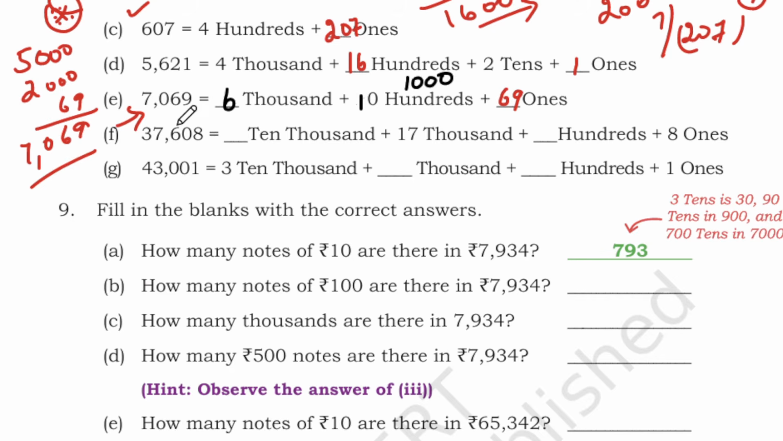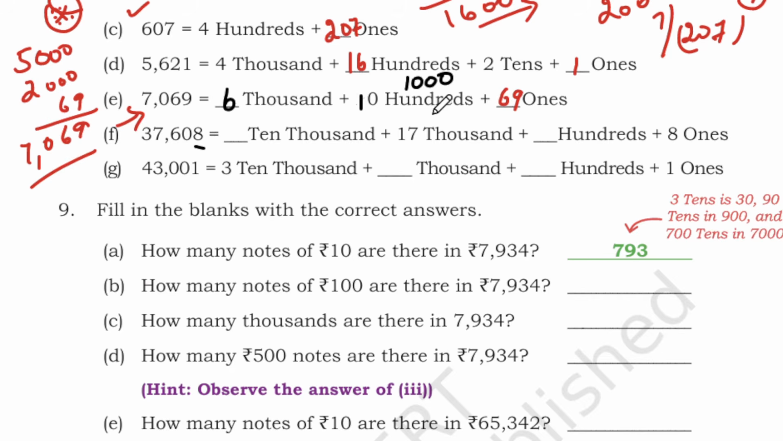Okay. So next sum we have 37,608. So we have been given dash 10,000, 17,000 and dash hundreds and dash ones. So ones we have already here, 8, the correct one, it is already there, so we leave it out. And hundreds, how many hundreds we have? We have 600 here, 600 and 17,000. So 17,000 is already here.